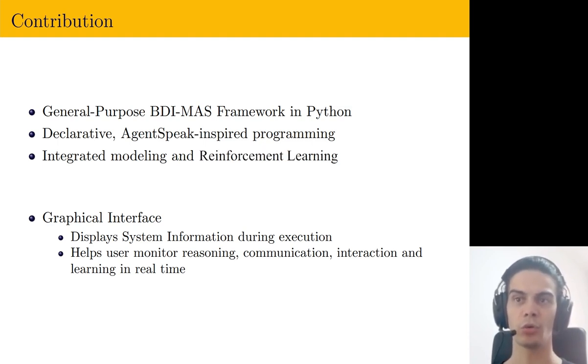This framework also includes a graphical interface that displays the system information during the execution. This helps the user to monitor the BDI agents' reasoning, their communication, environment interaction, and any learning in real time.